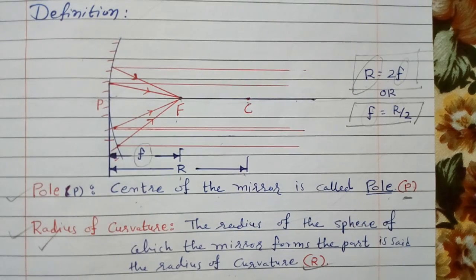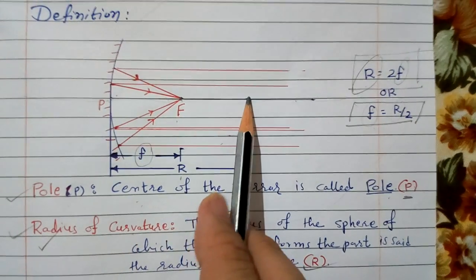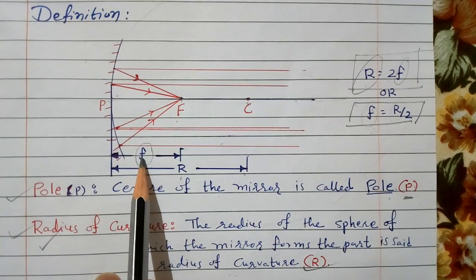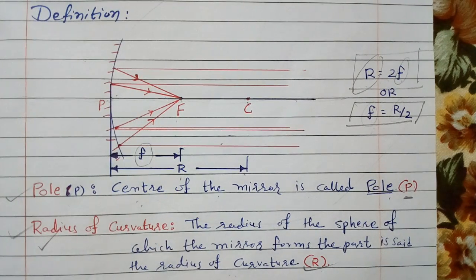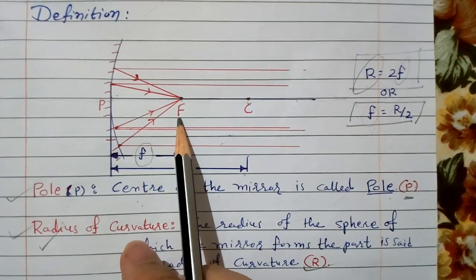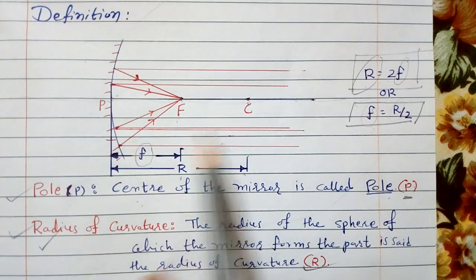So here we learned some important terms about spherical mirrors: pole P, principal focus F, center of curvature C, focal length small f, radius capital R, and the relation between capital R and small f, because small f is one type of length. Principal focus F is the midpoint between P and C, while the center of curvature is capital C.